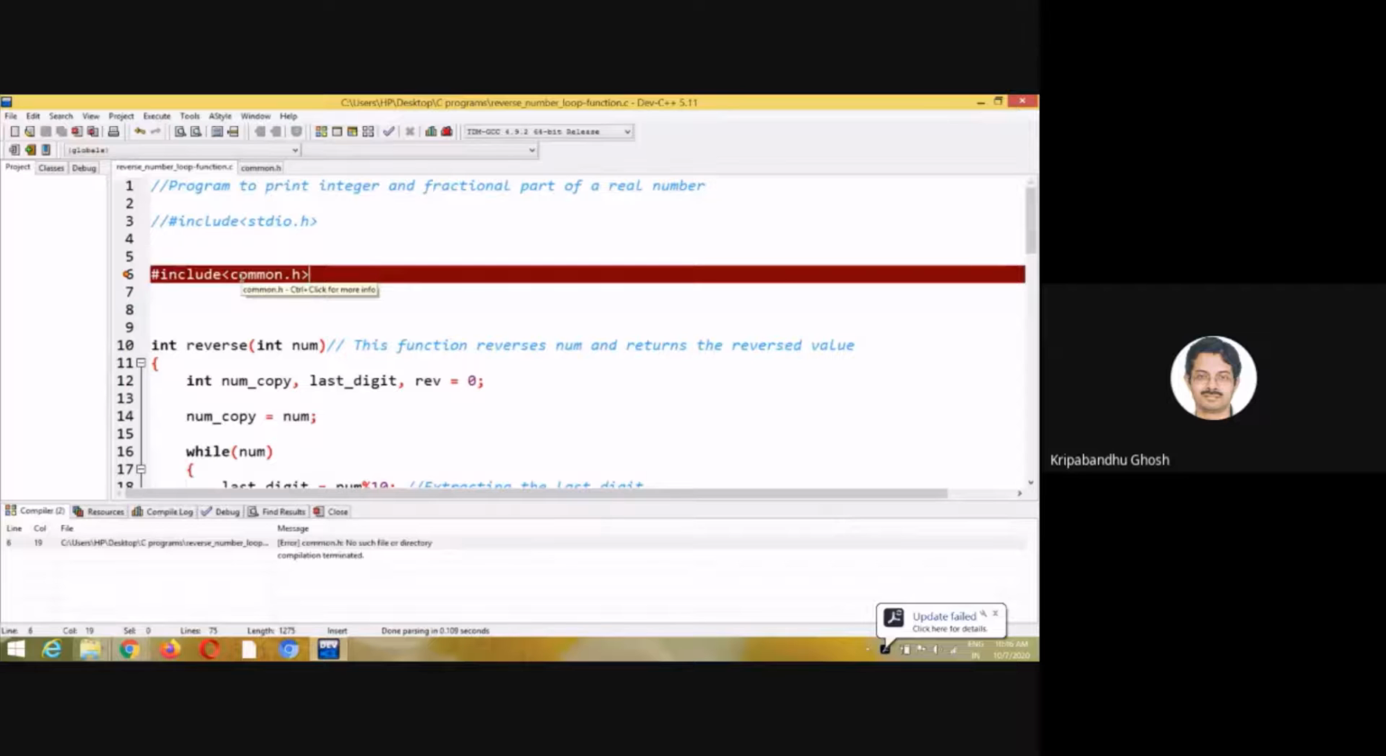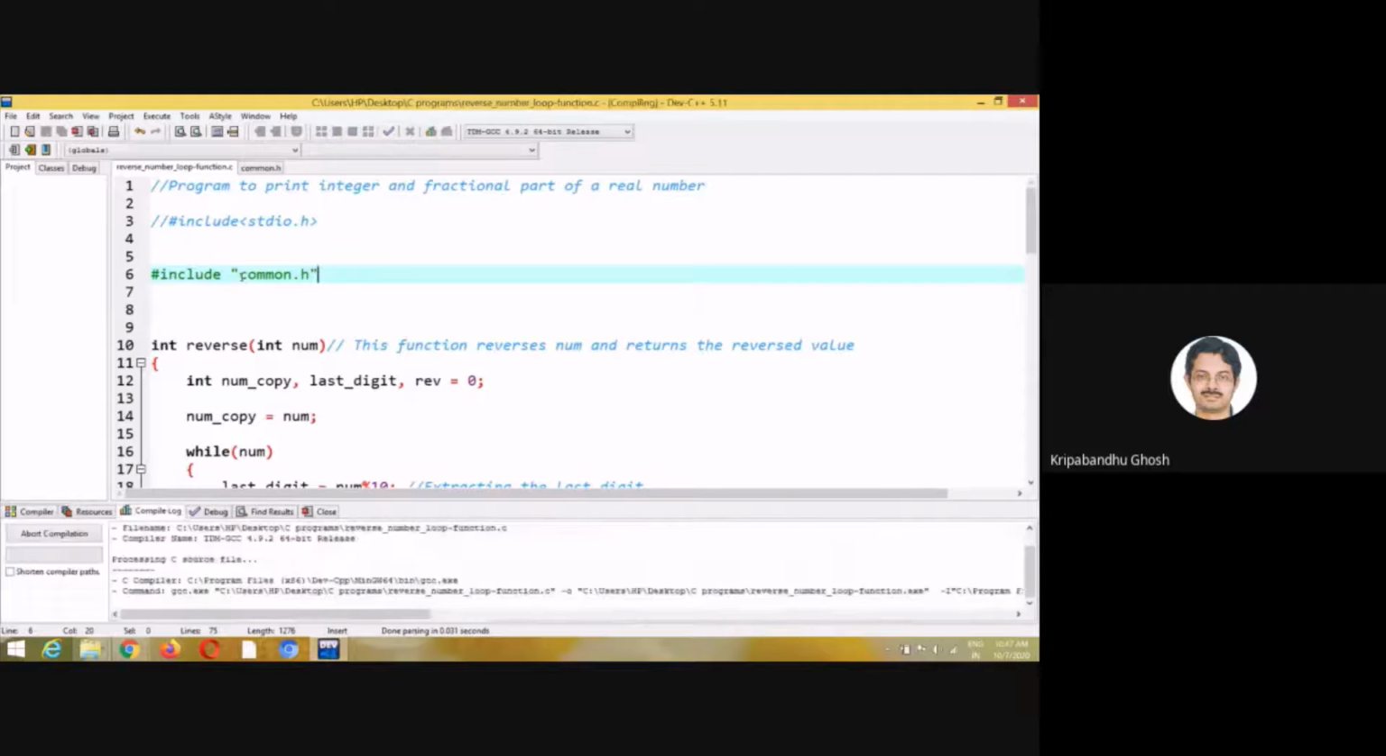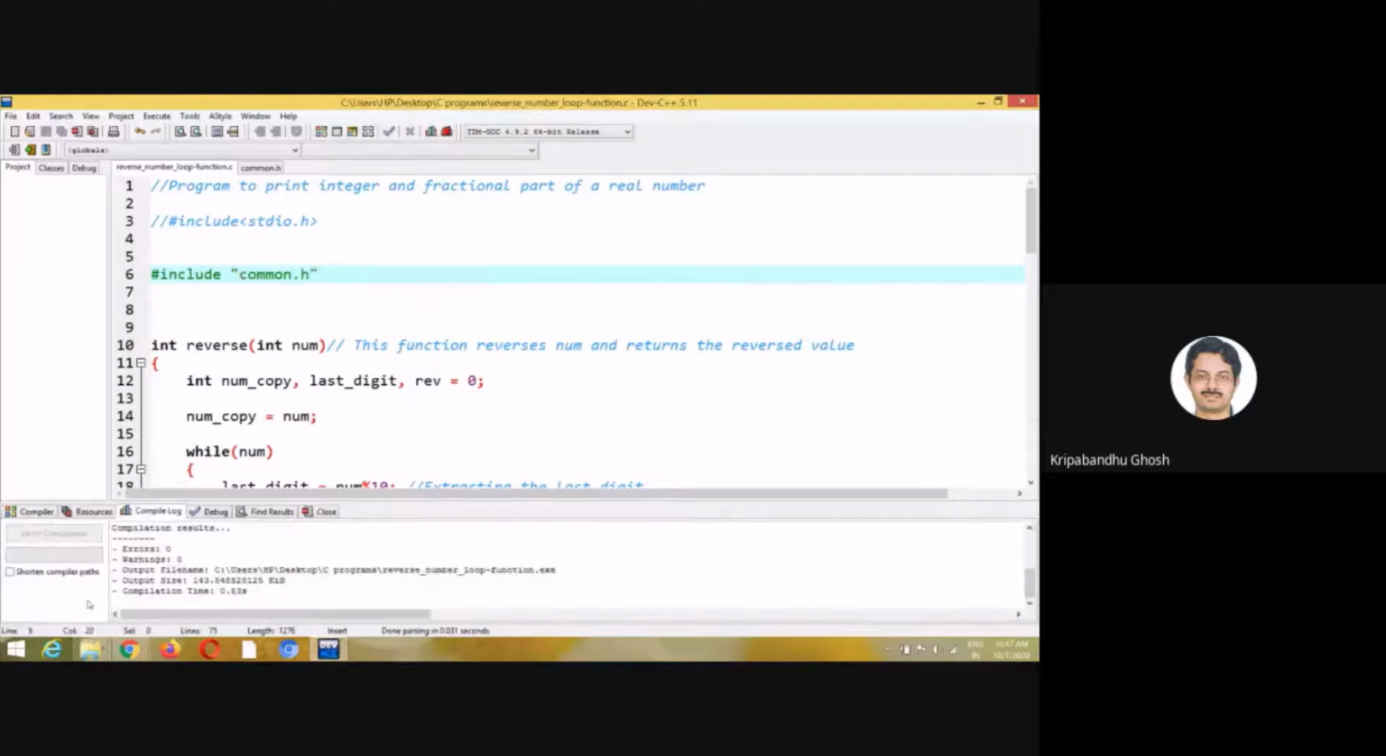No, it is not going to work. You have to put the double quotes. Whatever it is, it's weird, right? Yeah. So if you put it like this, it will work. Okay then.